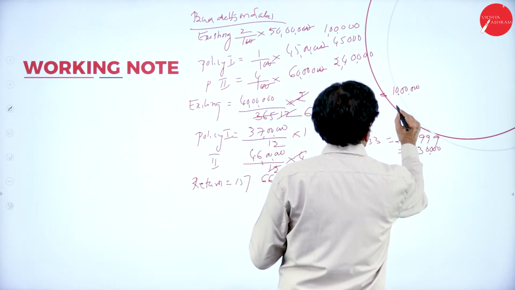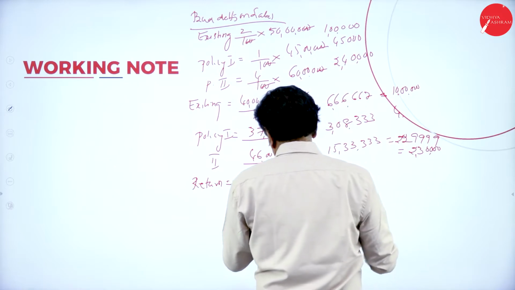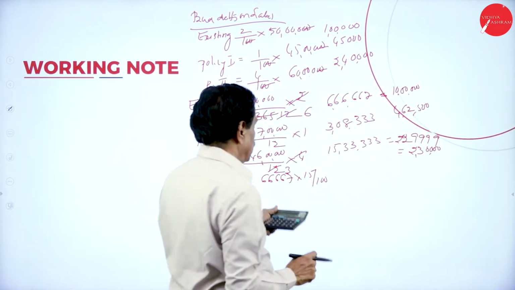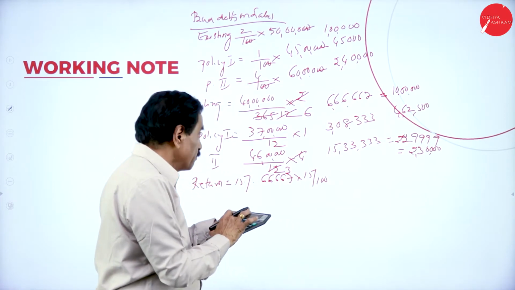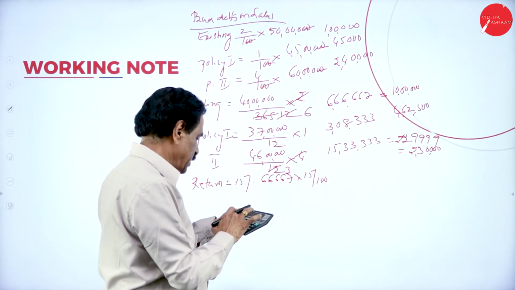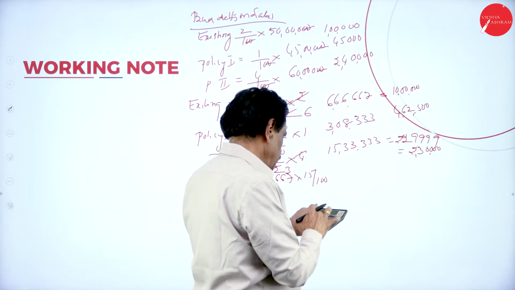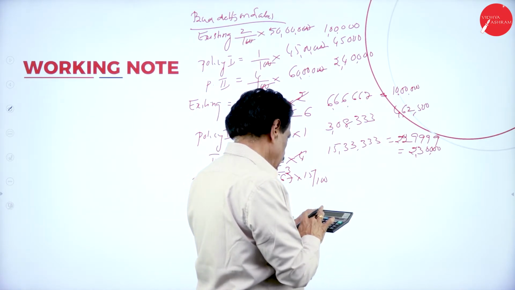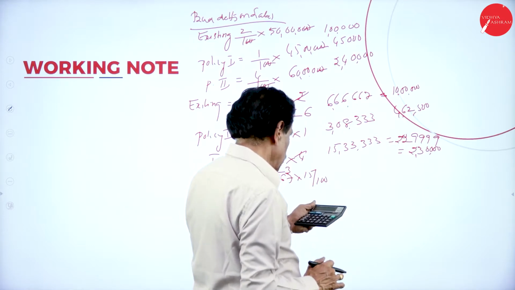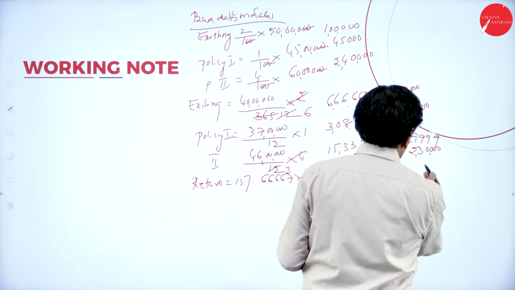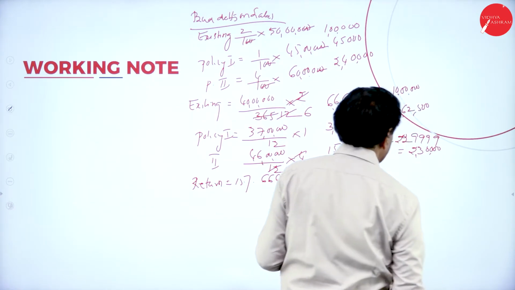4 lakh 62,500. Check this. 6 lakh 66,667 into 15 divided by 100 is 1 lakh. This is 23 lakh.